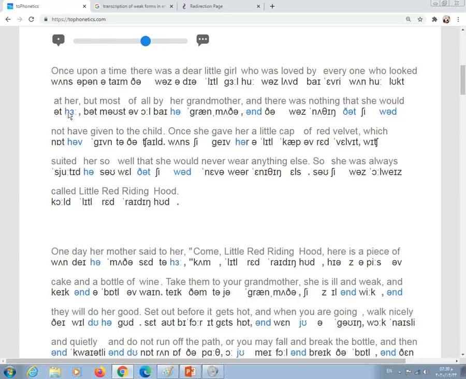Okay, "but", look at "but". Here it is a conjunction. It's a weak word, so we use schwa. Okay, "but most". Look at "oh" here, which is a diphthong. It starts with one sound and ends with another. "Most". Okay, and how about "of all"? Haven't we talked about it before?